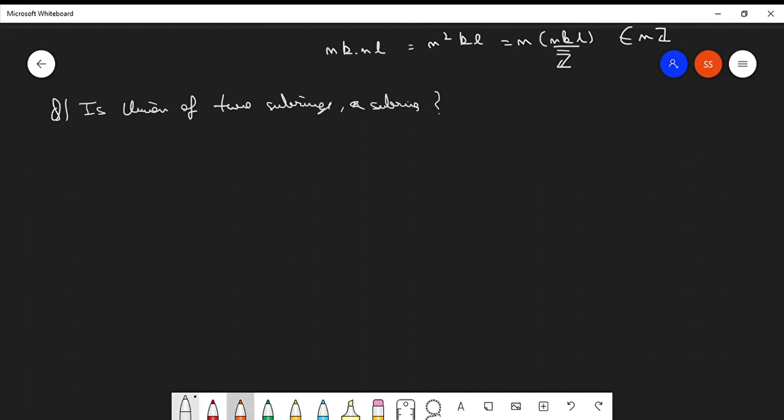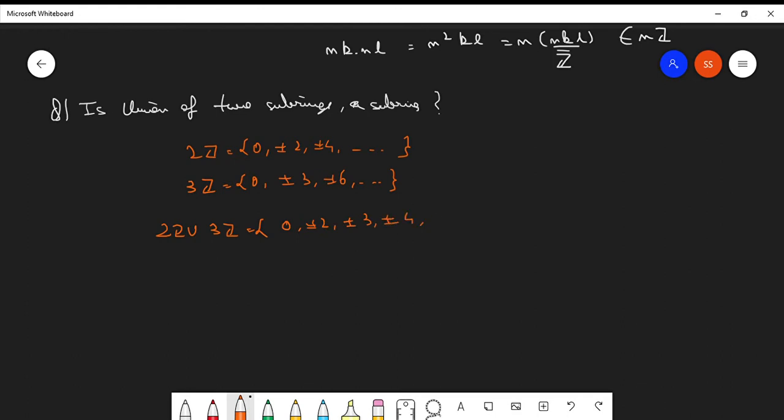Let's say you take 2Z, which is 0, plus minus 2, plus minus 4 and so on, and you take 3Z, which is 0, plus minus 3, plus minus 6 and so on. What will their union give you? You will have 0, plus minus 2, plus minus 3, plus minus 4, plus minus 6 and so on.